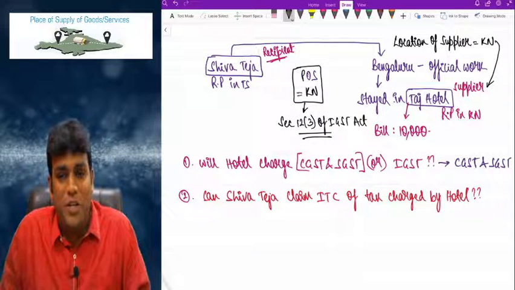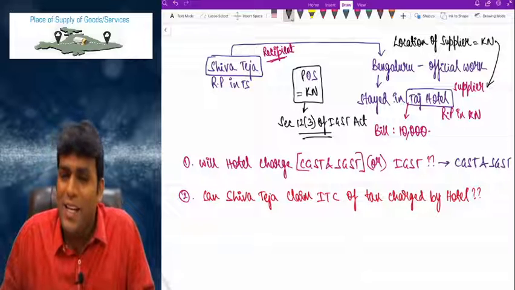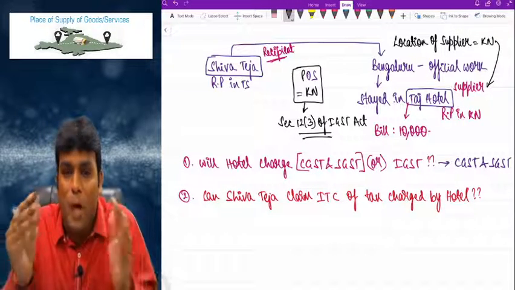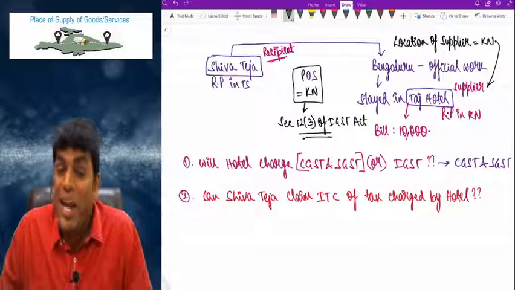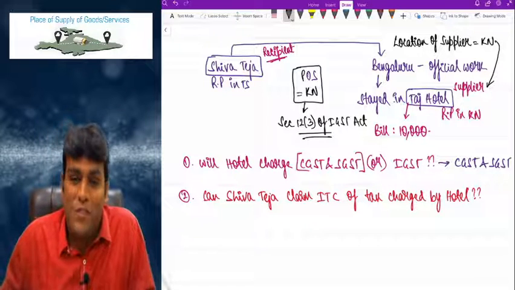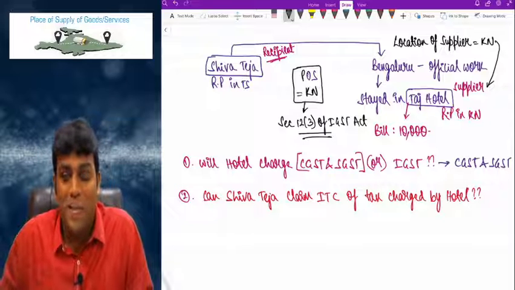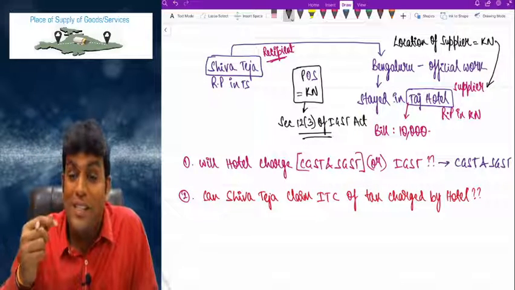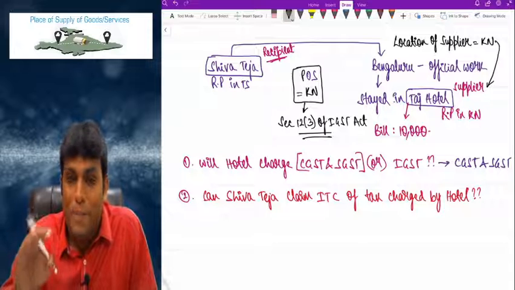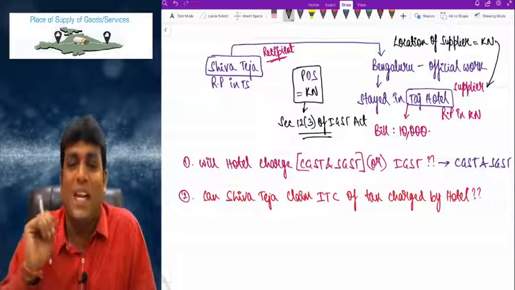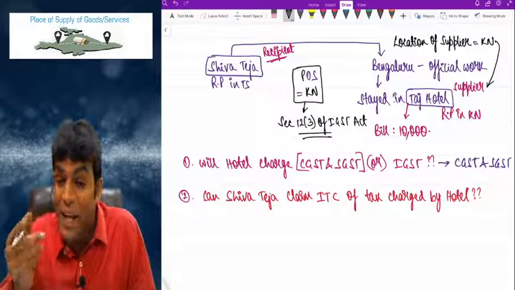In fact, section 12(3) of IGST Act clearly says that in relation to immovable property, place of supply for service in relation to immovable property shall be the place where immovable property is located or intended to be located.